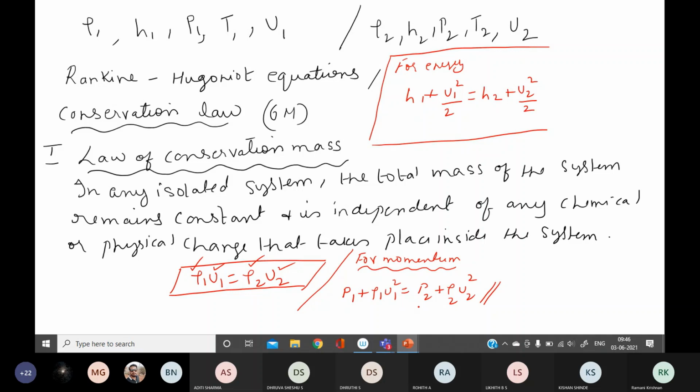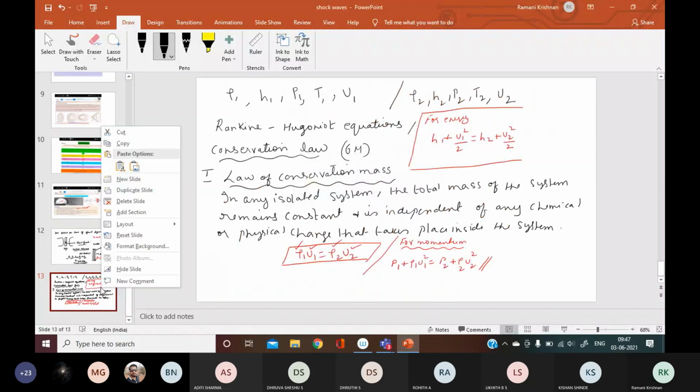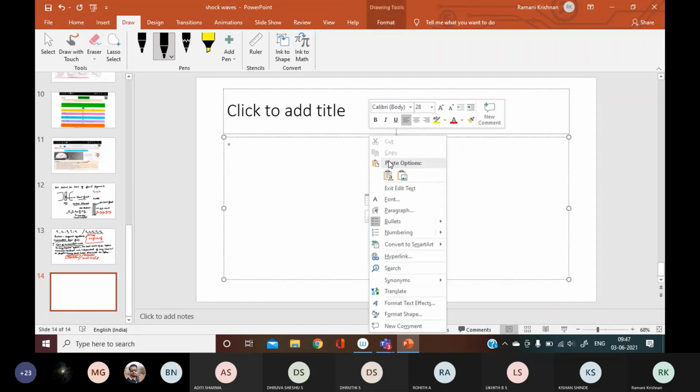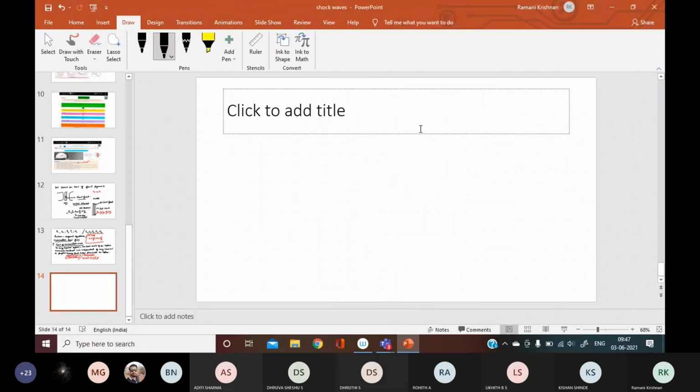So this is the topic we have seen today. We saw properties of shock waves, then control volume, and the law of conservation of mass, energy and momentum. I'll tell you how simple this chapter is, very mark scoring, because they'll ask you just to define law of conservation of mass, energy and momentum. You can write it easily. Only the equations you have to remember.